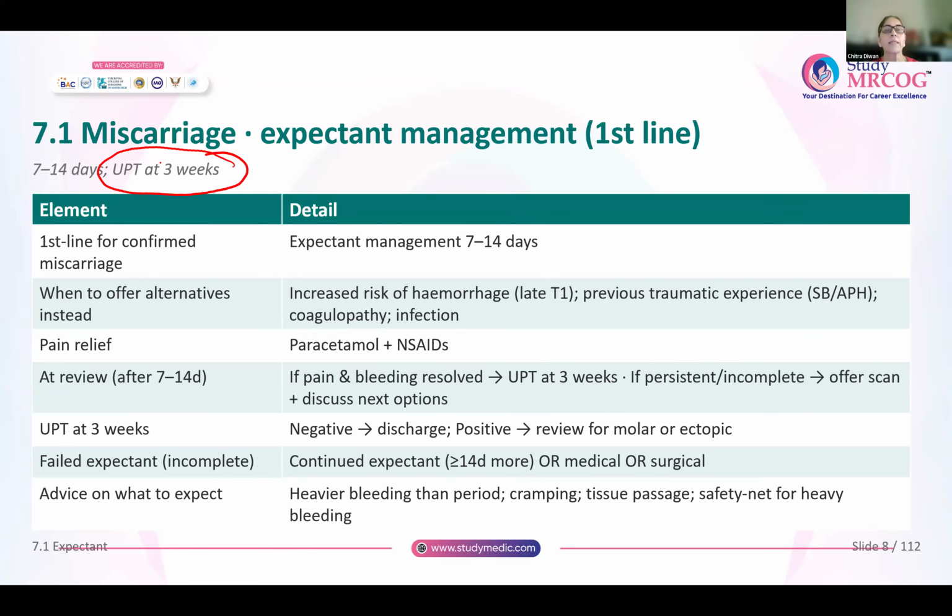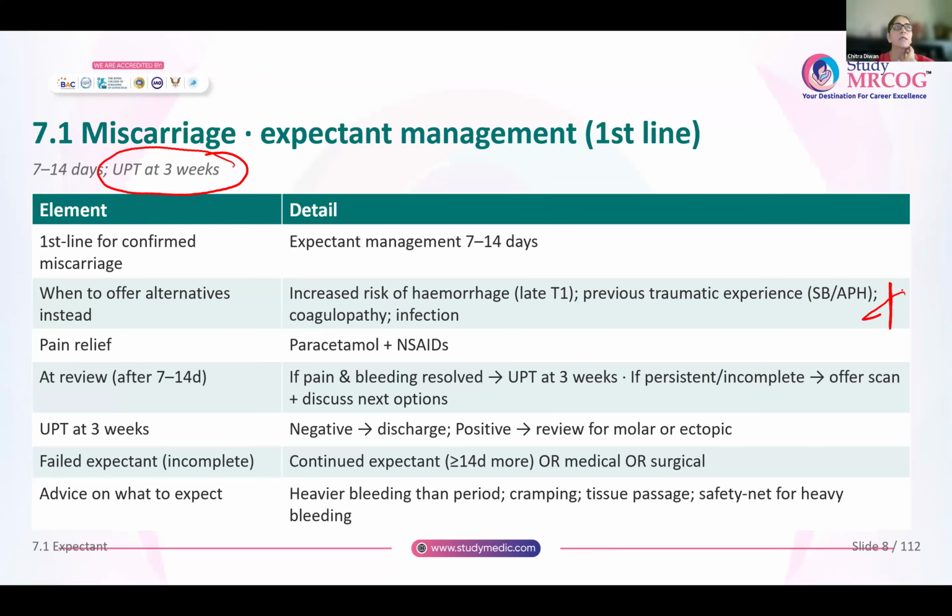But keep in mind that any woman who has an increased risk of hemorrhage, like someone in the late first trimester, at about 12 weeks of pregnancy, or where there has been a previous traumatic experience, a previous stillbirth, or antepartum hemorrhage in the previous pregnancy, or someone who has a coagulopathy or is at risk of infection, it is always better to avoid the expectant line of management for these kinds of patients. Now, the other thing is they are going to have some amount of pain, so you can give paracetamol and NSAIDs for pain relief.